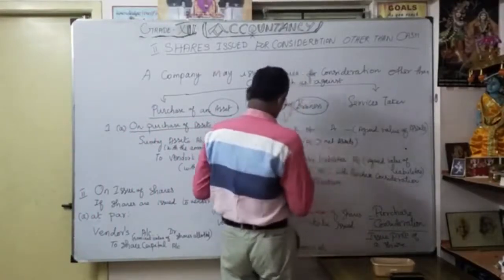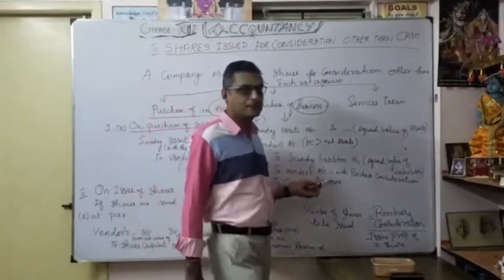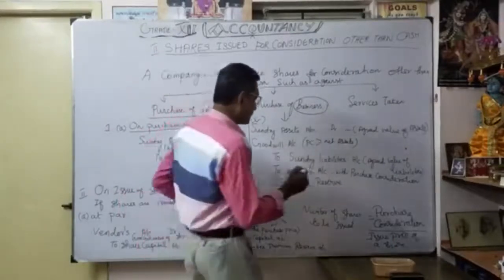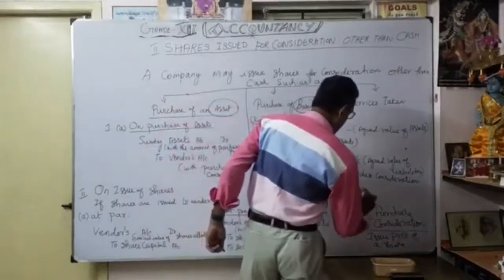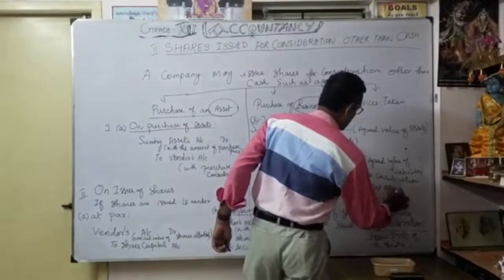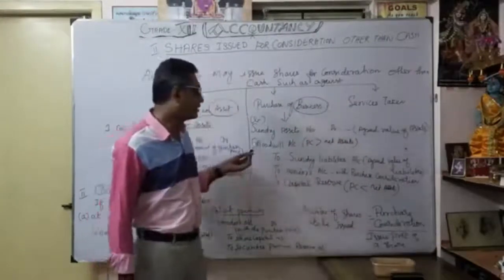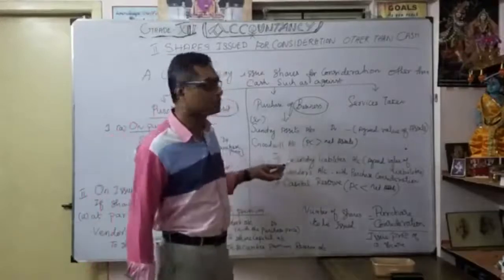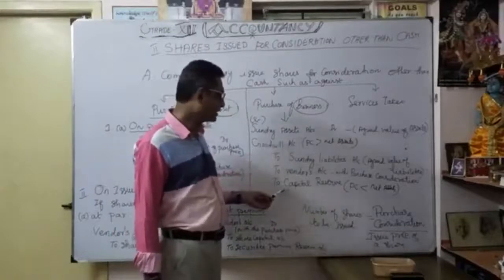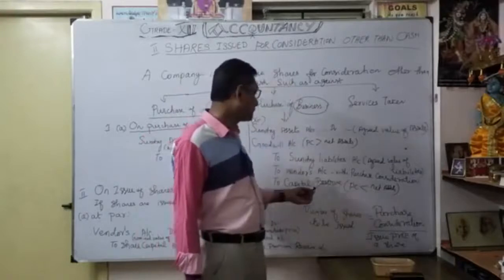Okay, you have to debit goodwill account. That means your purchase consideration is more than the net assets, so you have to debit goodwill. Similarly, in the same manner, when purchase consideration is less than net assets, we credit capital reserve. That's why I want to mention: whenever the purchase consideration is more than net assets, you make the difference goodwill account. Similarly, on the credit side, suppose purchase consideration is less than net assets, you credit capital reserve account.